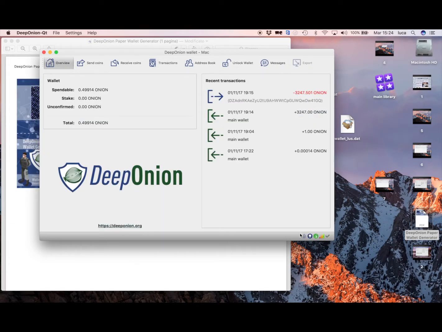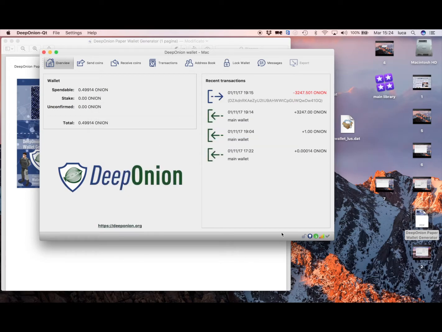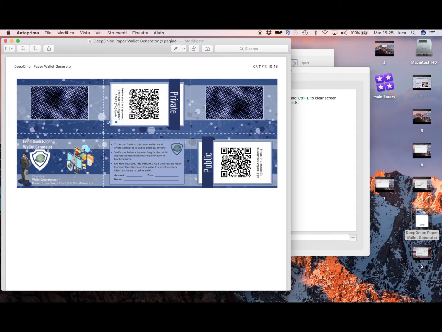Make sure it's not locked, and we can see here by unlocking it. So uncheck the staking only option and insert your passphrase. Now that it is unlocked, go to Help, Debug window, and here write importprivkey followed by the private key of your paper wallet.